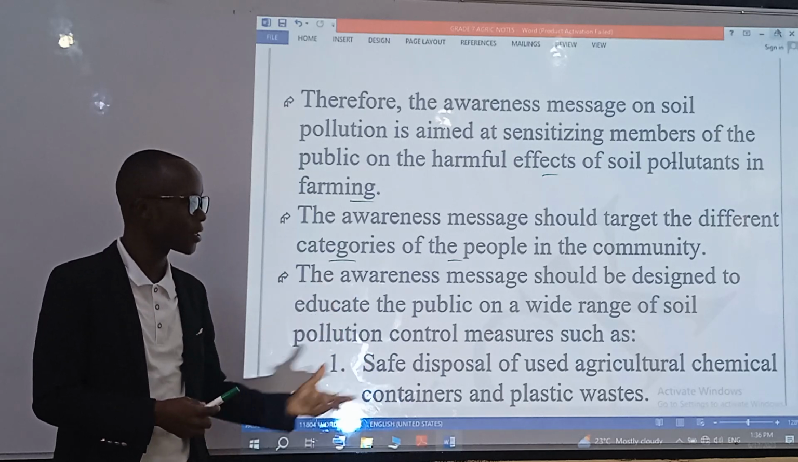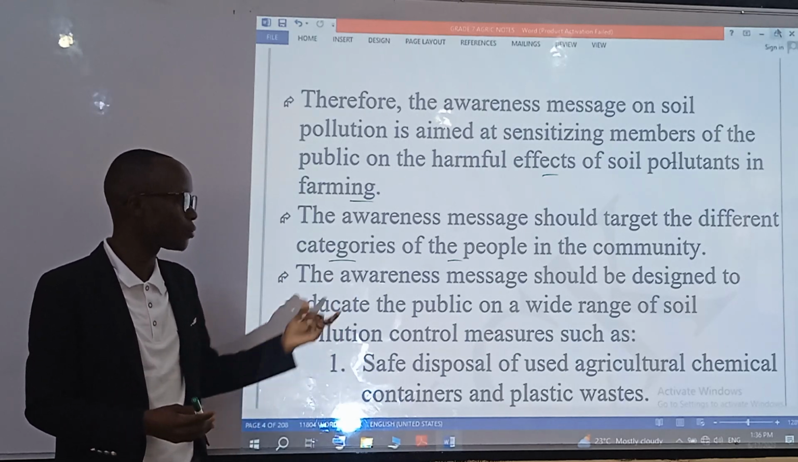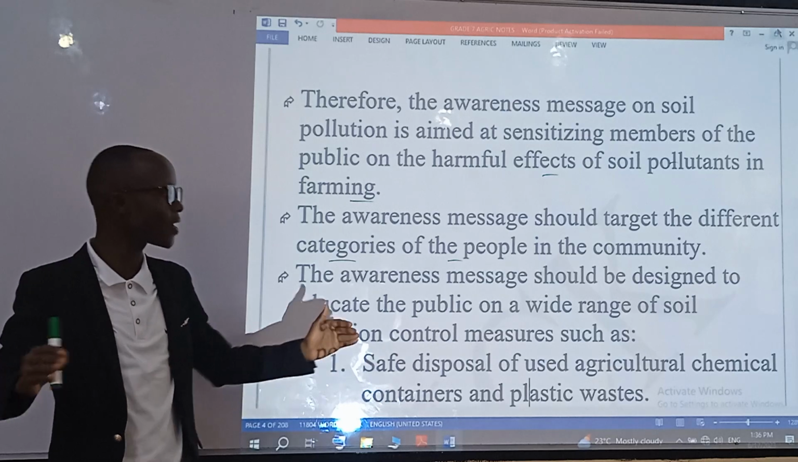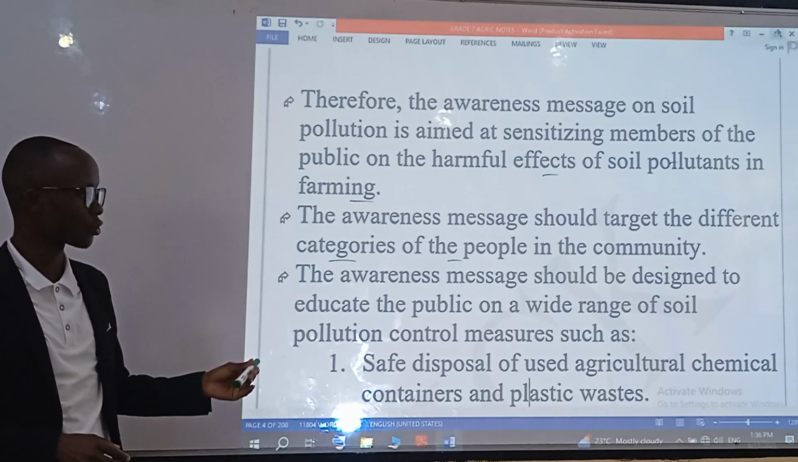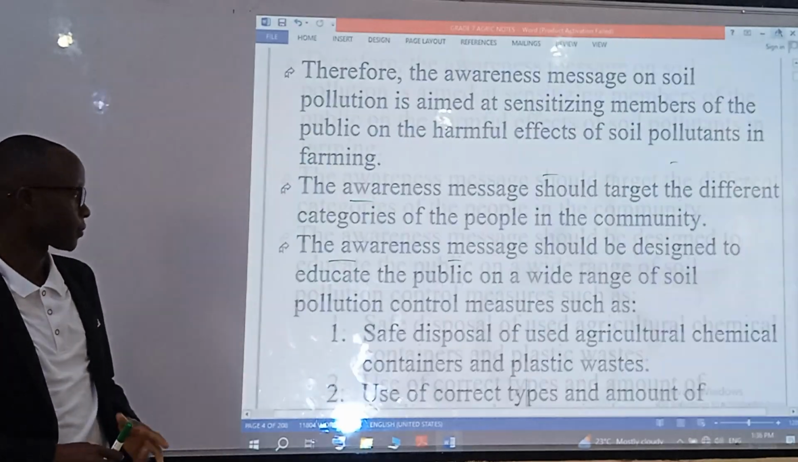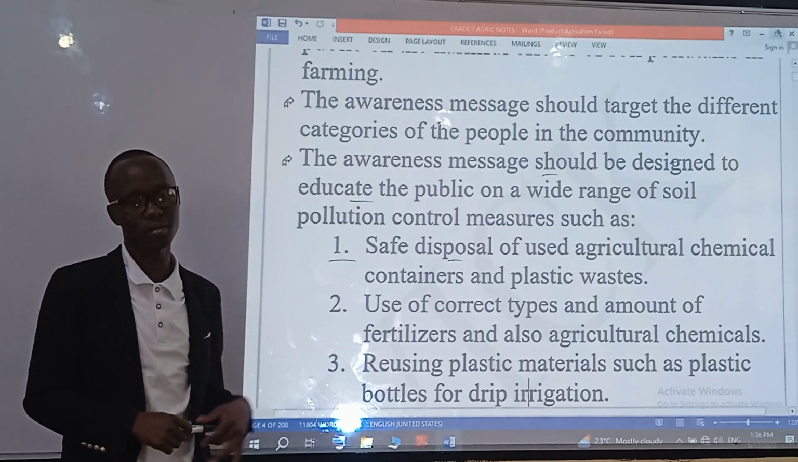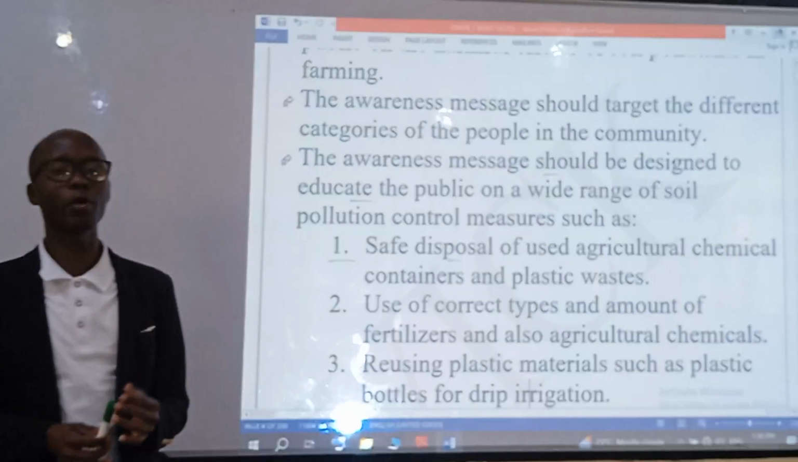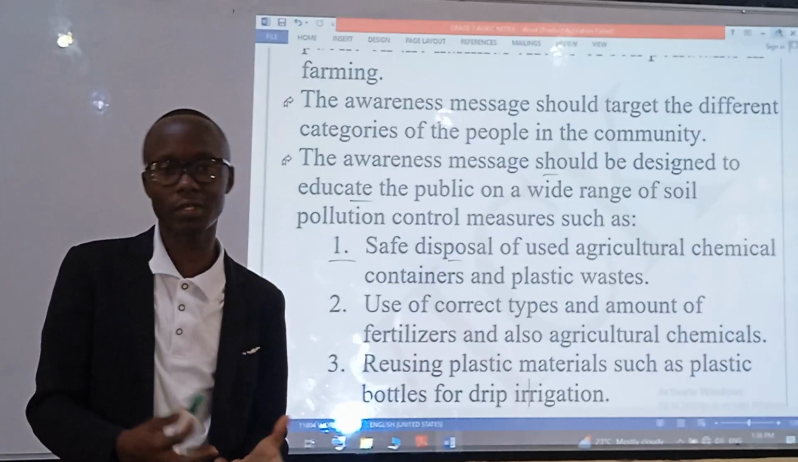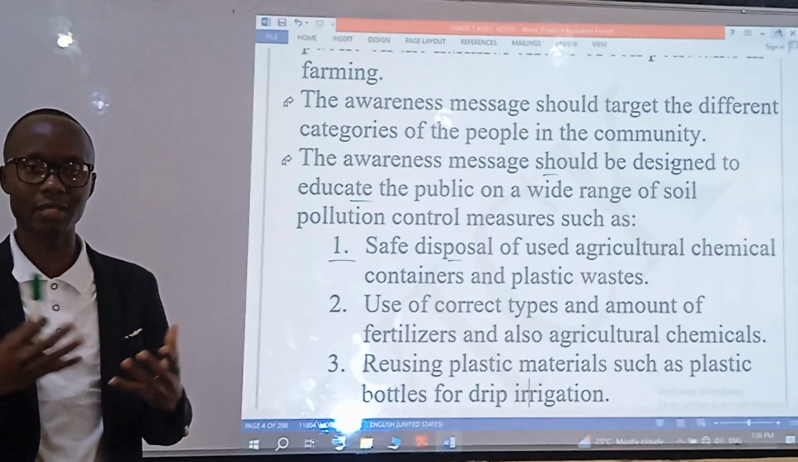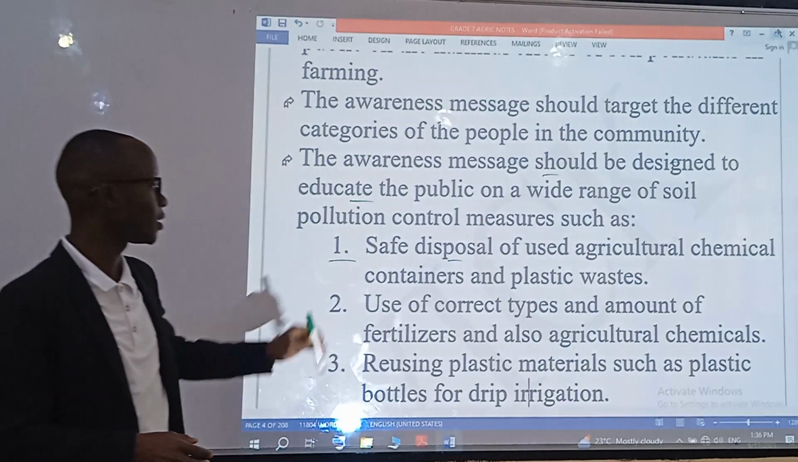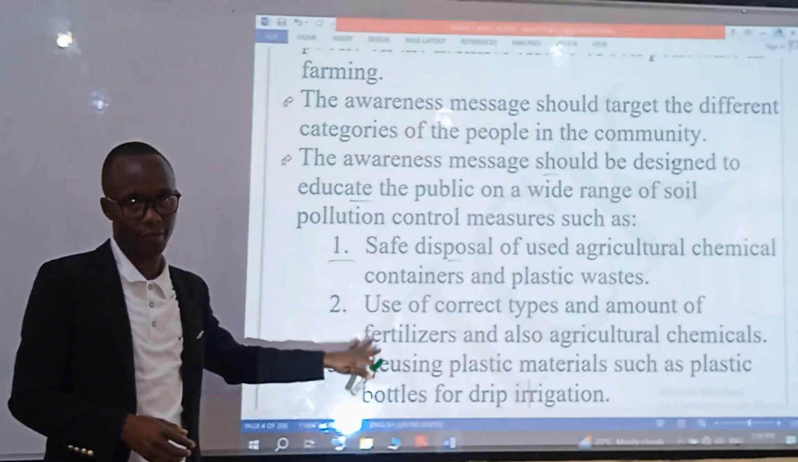These awareness messages should also be designed to educate the public on a wider range of soil pollution control measures, such as the safe disposal of used agricultural chemical containers and plastic wastes. So the farming community, what do they do with these containers that they have bought and that had some chemicals? They must be disposed of safely.